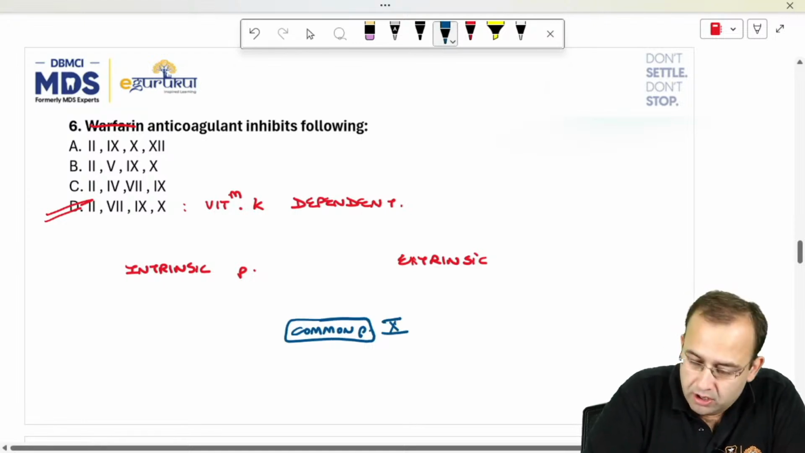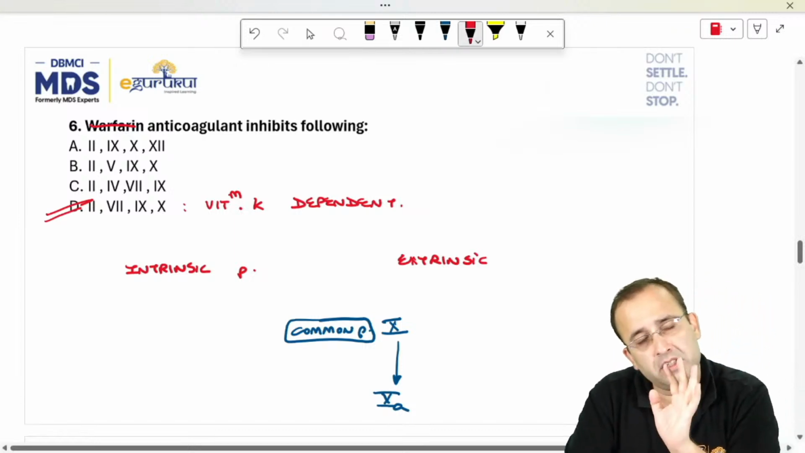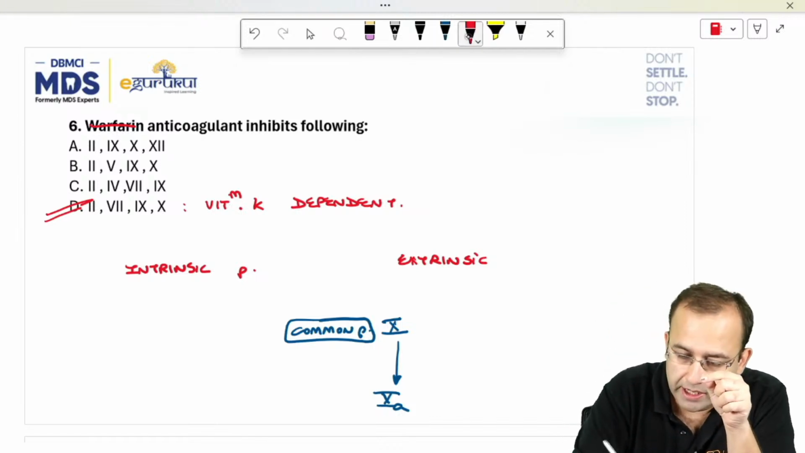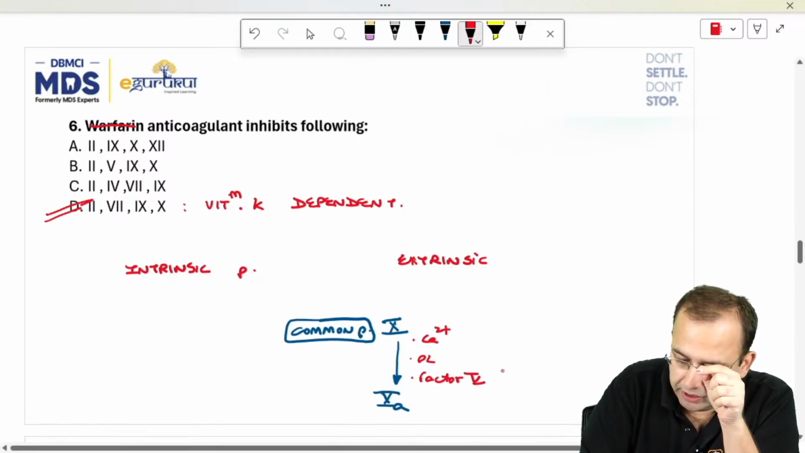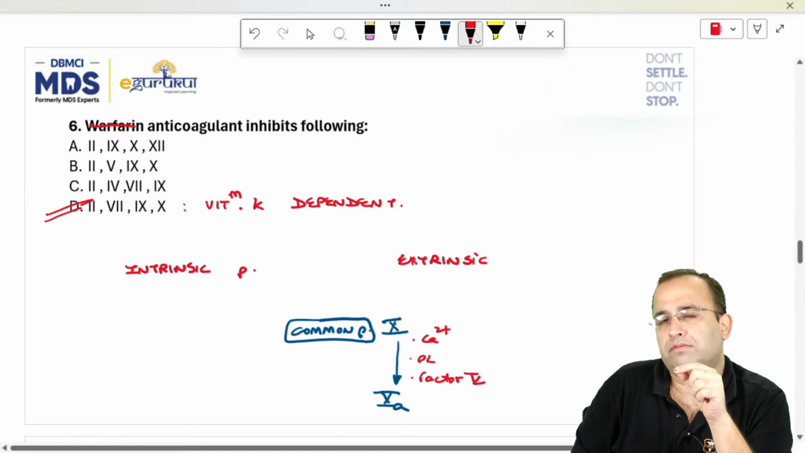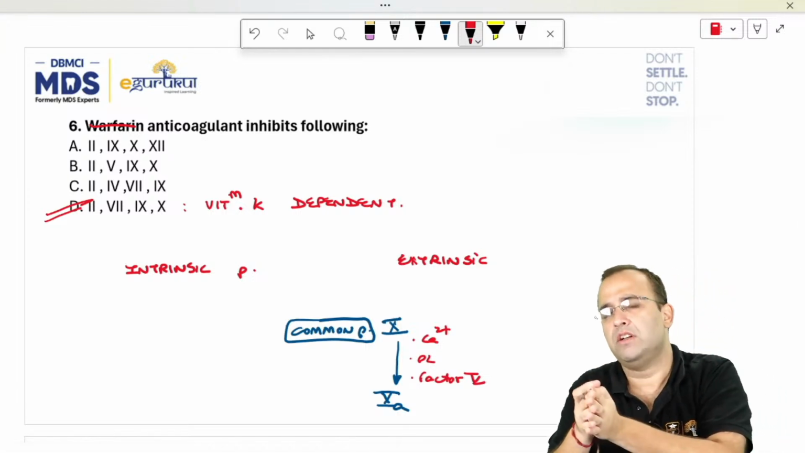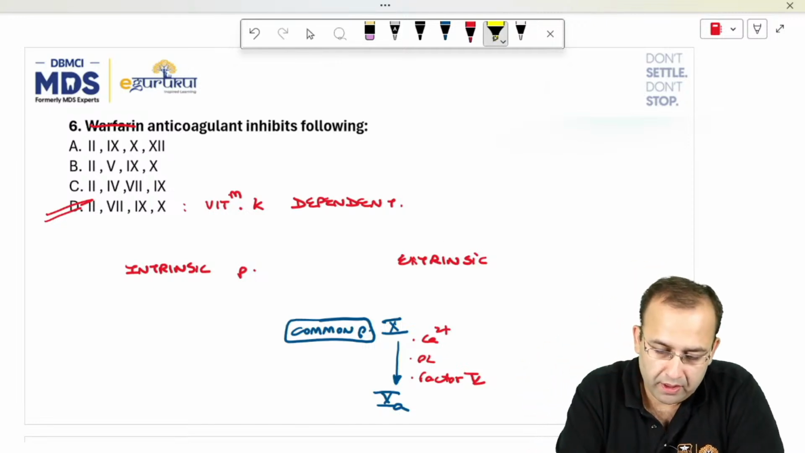Factor 10, which is converted to activated form of factor 10, 10A, which needs three things. I'm just writing this because I have a strong hunch that this will be asked in your NEET MDS this year. It needs three things, that is calcium, phospholipids, and factor 5. Do not go wrong in this. Activated form of factor 10 converts prothrombin to thrombin, which in turn converts fibrinogen to fibrin. End result is formation of fibrin clot.